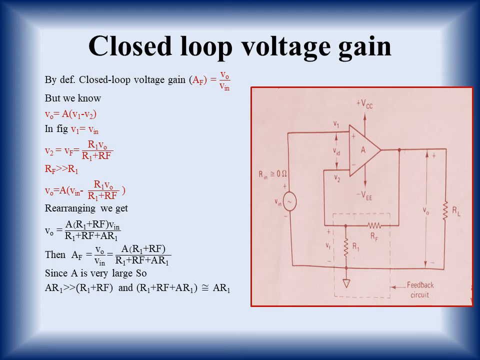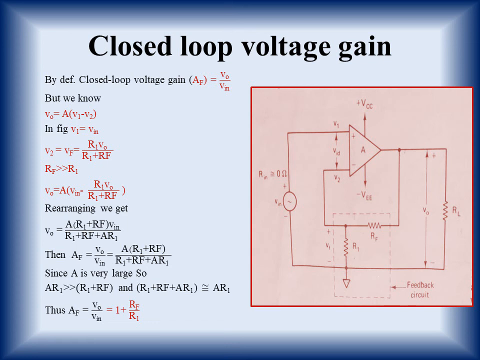Now if we write AR1, how will AF change? In the denominator there is only AR1, then A and A get cancelled, R1 gets cancelled, and it becomes 1 plus simply RF upon R1. So finally we have AF equals V naught upon VIN, that is equal to 1 plus RF upon R1. So this is the closed loop voltage gain for a non-inverting amplifier with negative feedback. So this we have calculated.